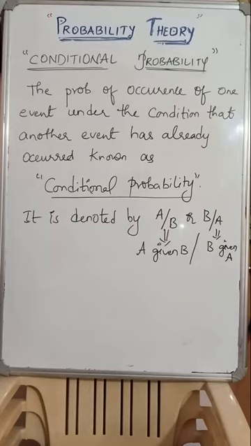Purely, this conditional probability is a dependent case, a without replacement case. Remember, without replacement is nothing but dependent. So under dependent events, this conditional probability will be applied. Are you clear, guys? Now let us see the multiplication theorem covering both independent and dependent events. Now let us concentrate on the dependent events theorem. Okay, so let's see.